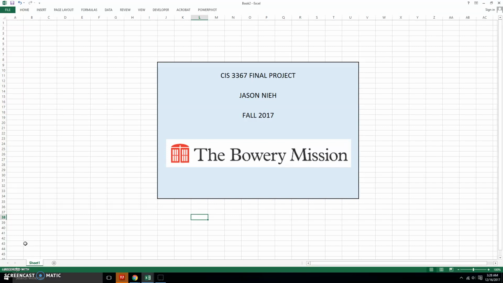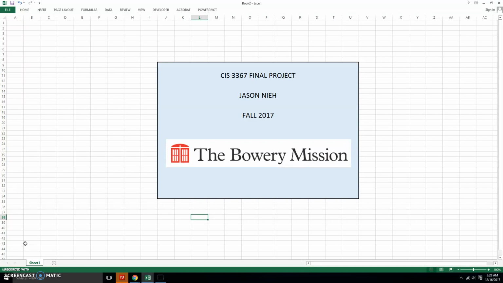So the Bowery Mission is a non-for-profit organization that assists the homeless, whether it would be feeding them, whether it would be providing them shelter. They also have some really great programs for long-term development, which is honestly what the homeless people do need. So adult programs, men, women. They also have summer camps for at-risk children. So they do a lot of great stuff.